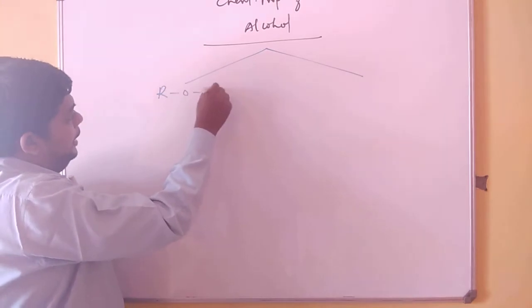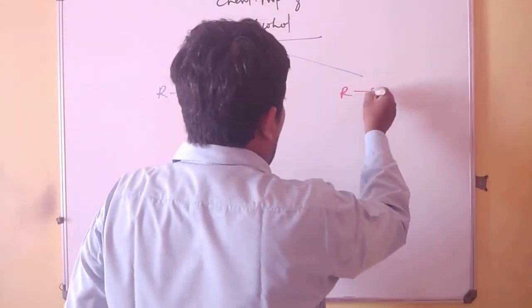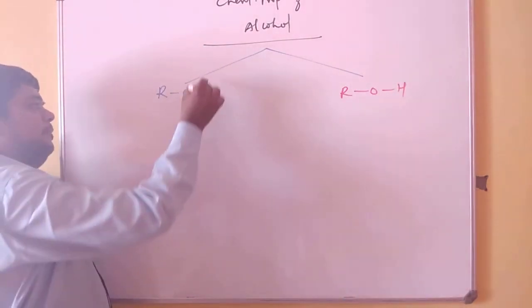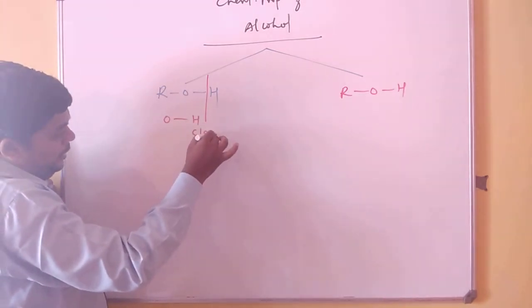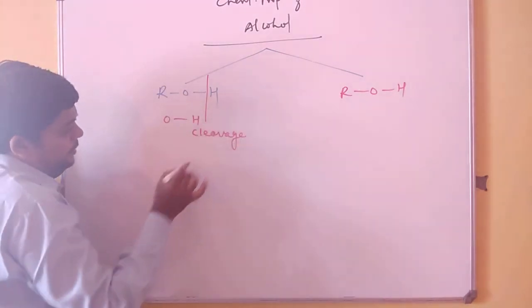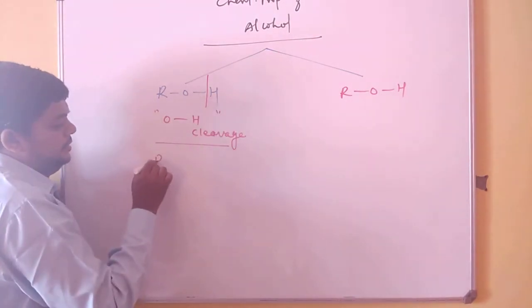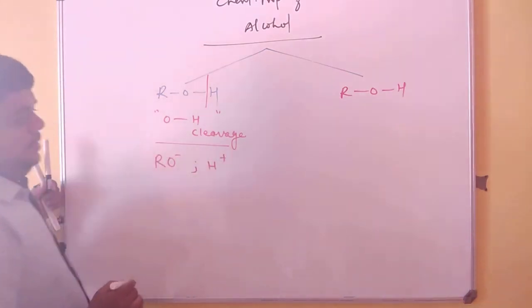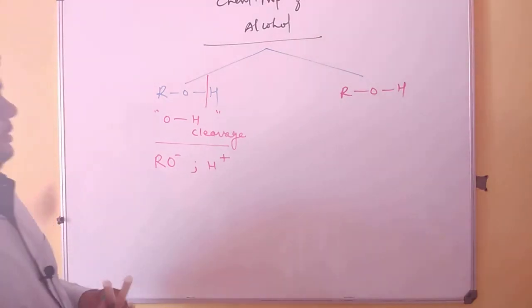One will be ROH, and the second one as of now will look like ROH, but in this one it will break like this, so it is called OH cleavage. So when you have this OH cleavage, it is RO minus and H plus. This is how it breaks, RO minus and H plus.